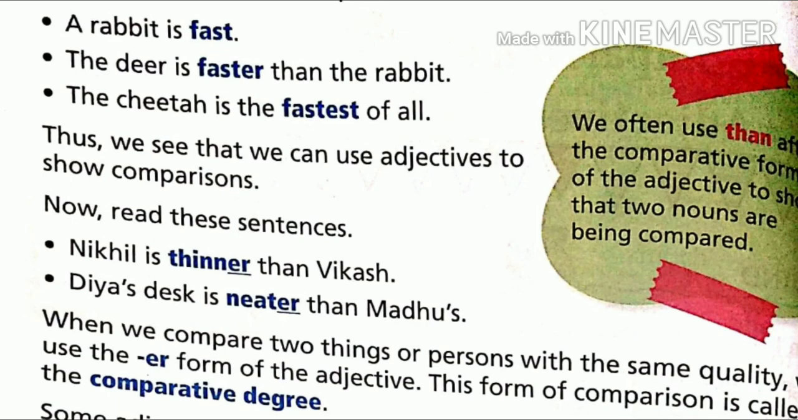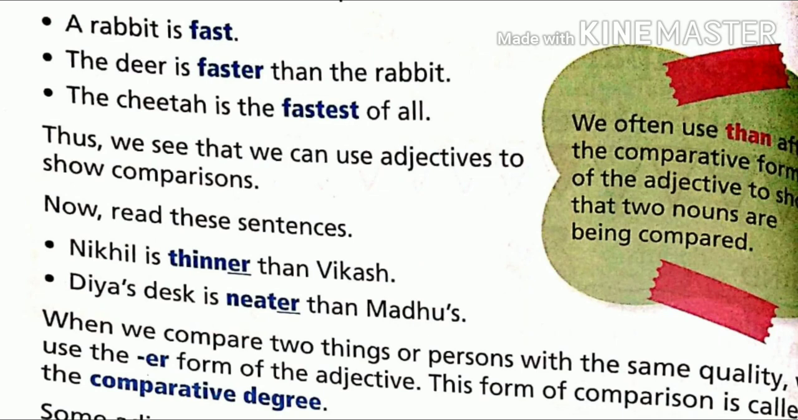So more than 2, then we will use fastest. The cheetah is the fastest of all. Thus we can say that we can use adjectives to show comparisons. Now read these sentences. Nikhil is thinner than Vikas.